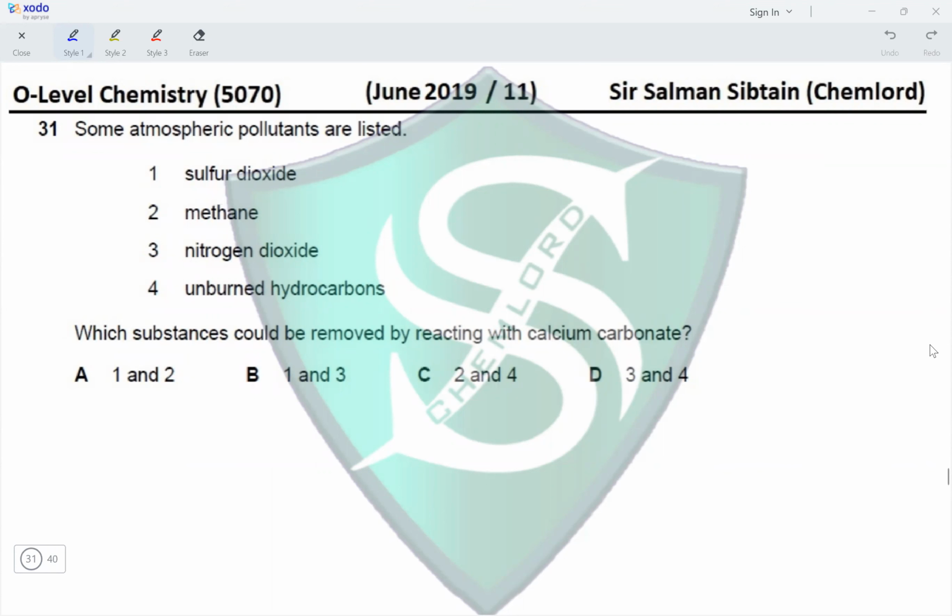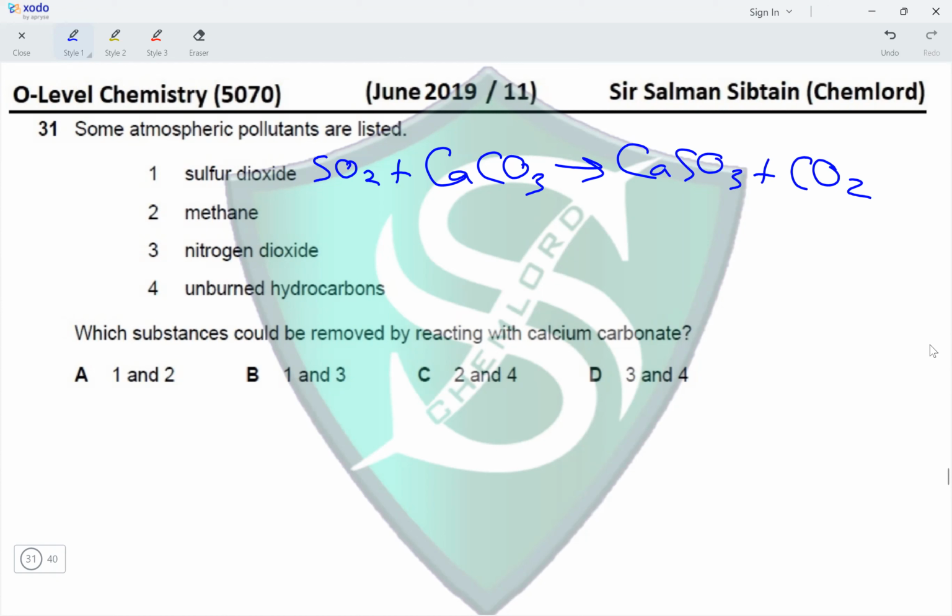SO2 upon reaction with calcium carbonate will form calcium sulfide and produce CO2. So sulfur dioxide is an acidic gas, it would react. Methane is a neutral gas, it will not react. Nitrogen dioxide is also acidic. It will react, NO2 plus CaCO3.